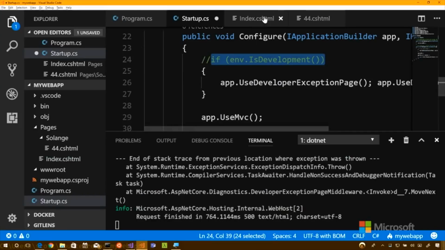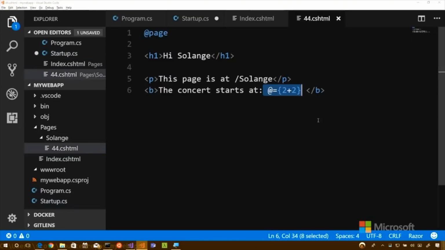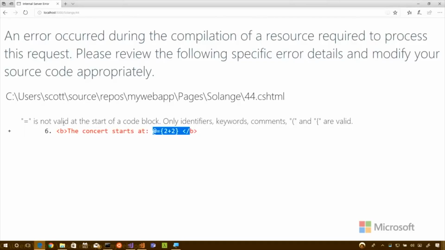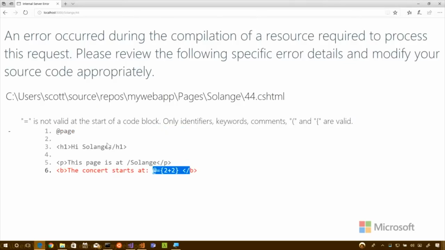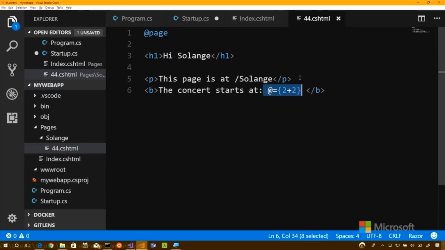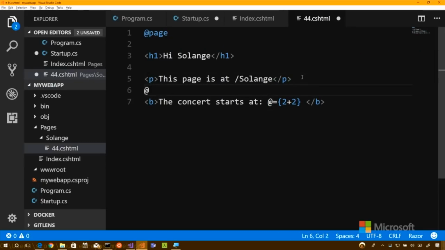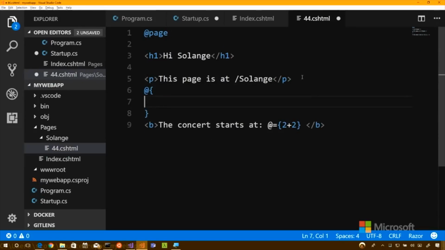And I'll go back over here. Could you go back to your error page? If you hit the plus button, it gives me a little context of where it is on the page, because if it was thousands of lines, I might not know exactly where that was. Good point. So instead of doing my 2 + 2 there, I'm going to say @ and open up a little block here, and we'll just make a variable like i. I'll do my 2 + 2.